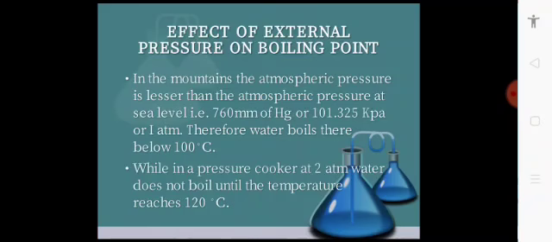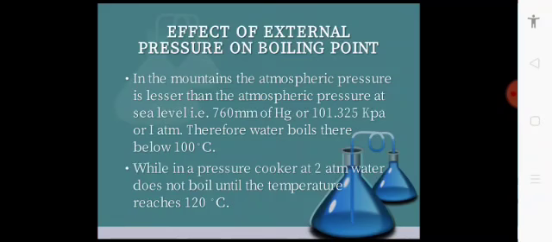And the people who live at height, they use the pressure cooker. What is the reason? Because the pressure cooker is equipped with a valve that controls the pressure inside the pot. This valve generally exerts a pressure of 2 atm. In a pressure cooker, an artificial pressure is formed that is about 2 atm. Therefore, the valve does not allow water to escape until the pressure inside the pot reaches 2 atm.